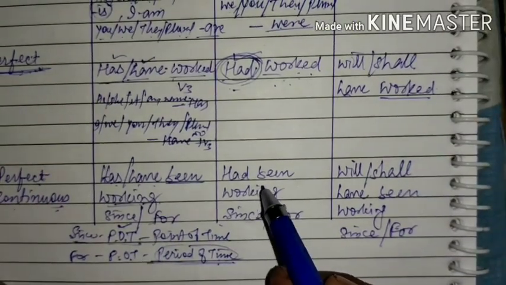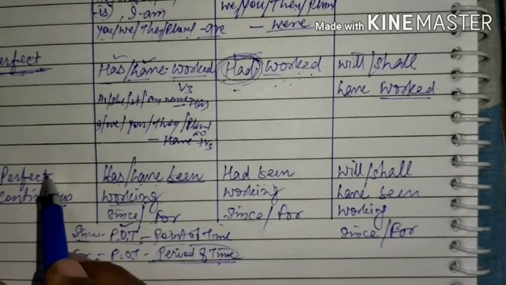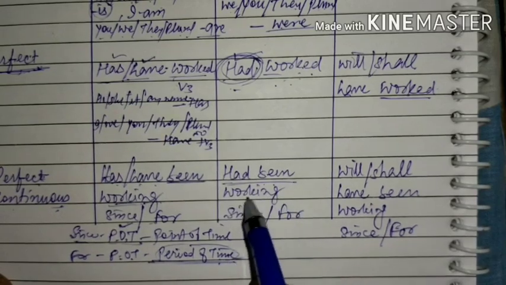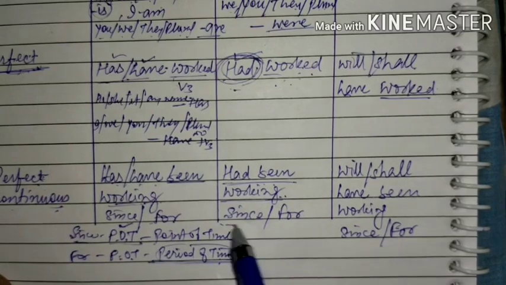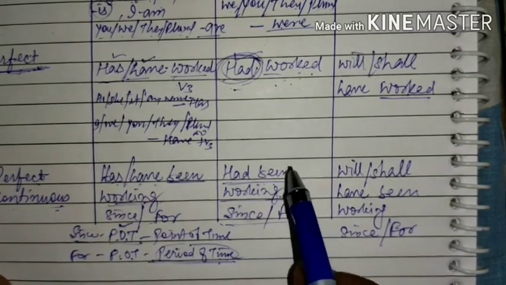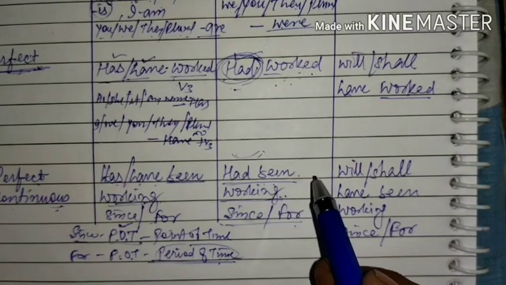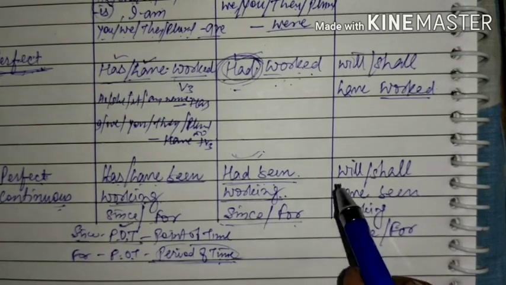If we talk about past perfect continuous tense, in that case had been plus V1 with ing is used, and since and for will be used accordingly. Had been, irrespective of the person, okay, they had been working there since 2005, like that.